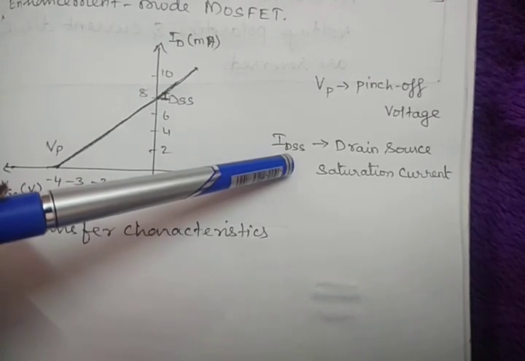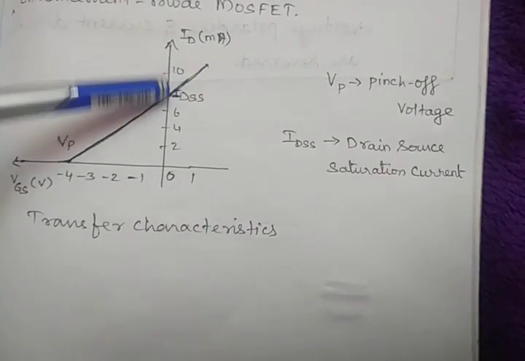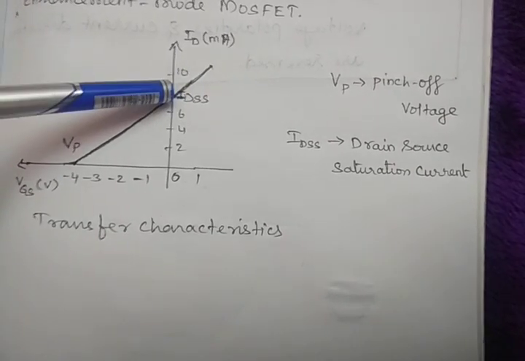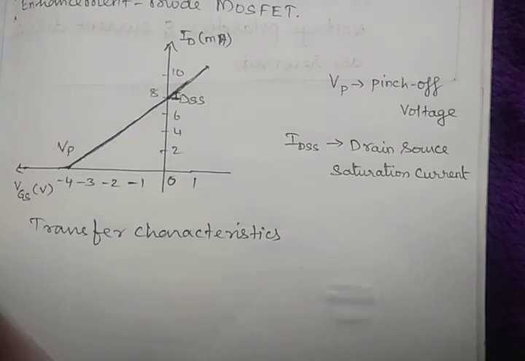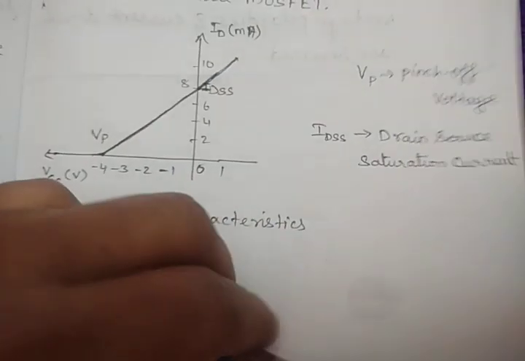IDSS means drain-source saturation current. This point is the saturation point, that's why we take it as IDSS, which means the maximum level. After this it will be constant. So we'll see